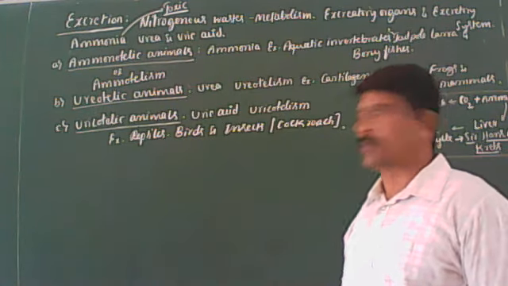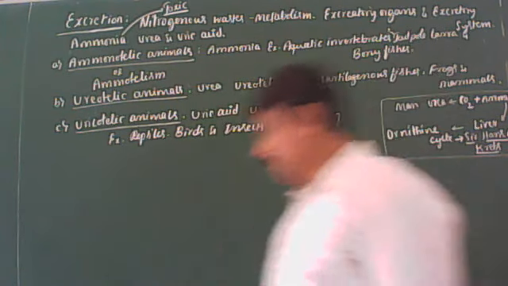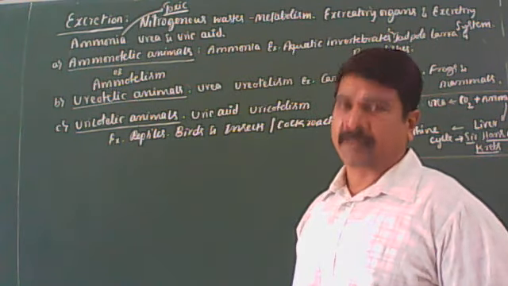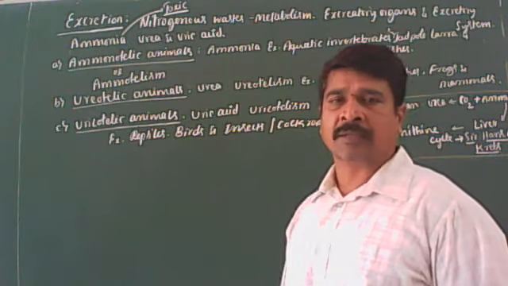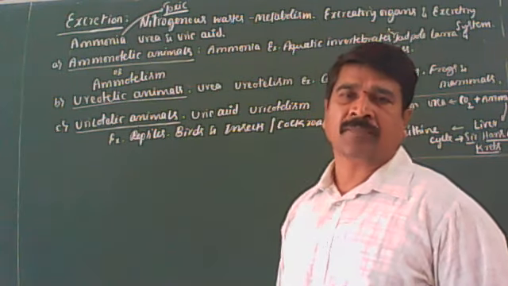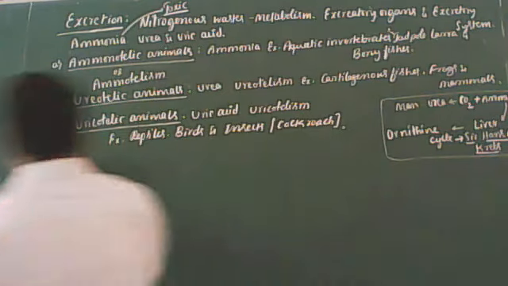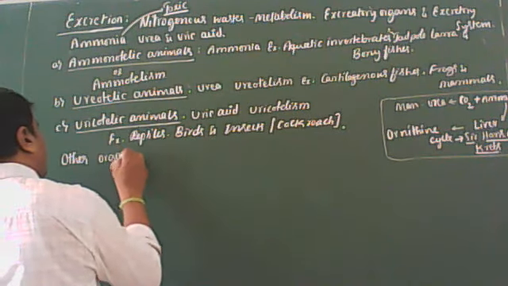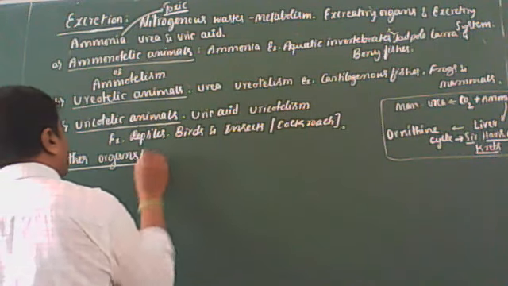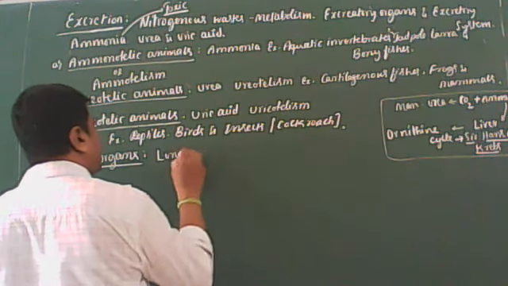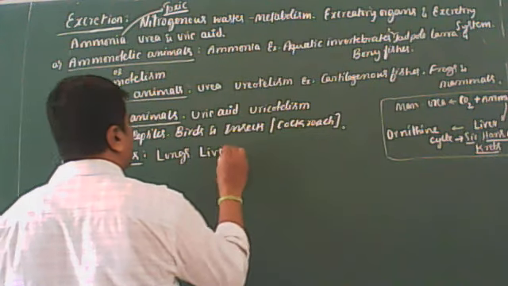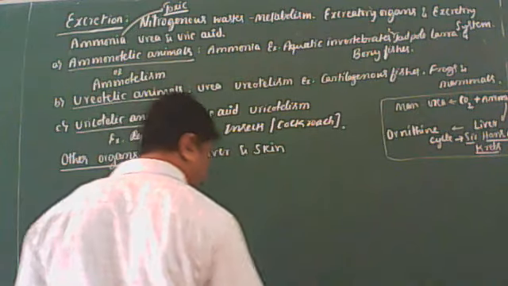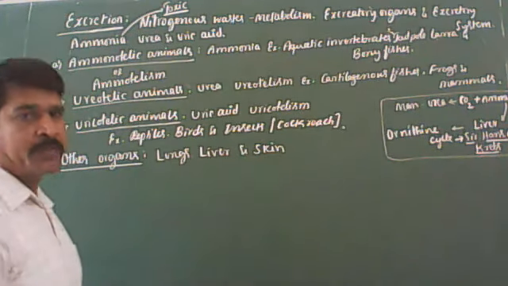That is what I'm telling you. So that also should be kept in our mind. In human beings, kidneys are the main excretory organs. Afterwards we'll discuss the kidneys. In addition to the kidneys, other organs also involved in excretion are the lungs, liver, and the skin. So these are the other organs that also take part in excretion in our body. That you should keep in mind.